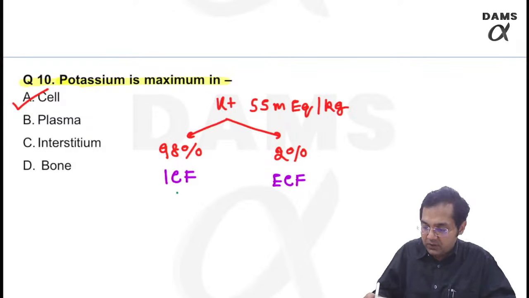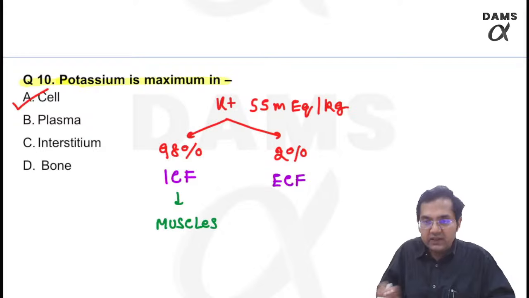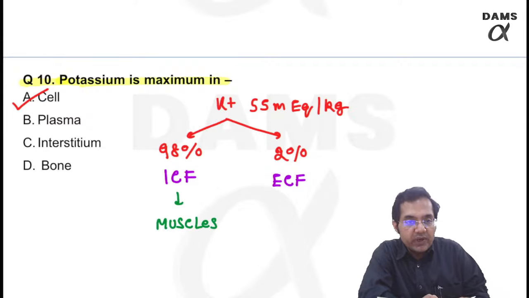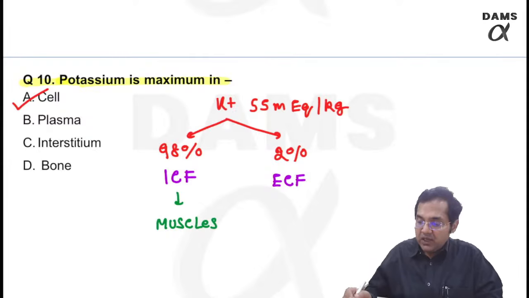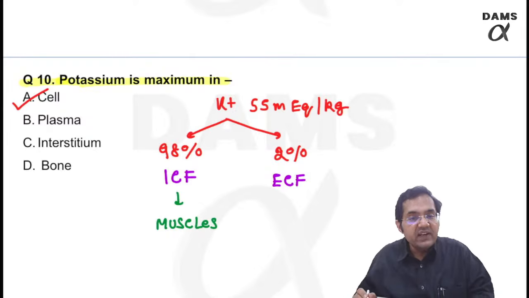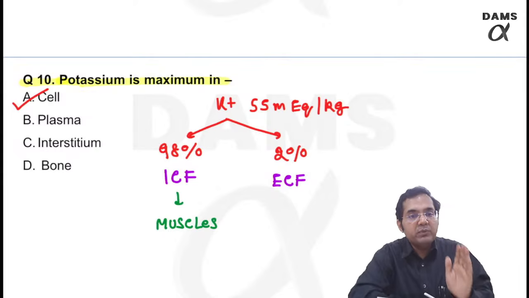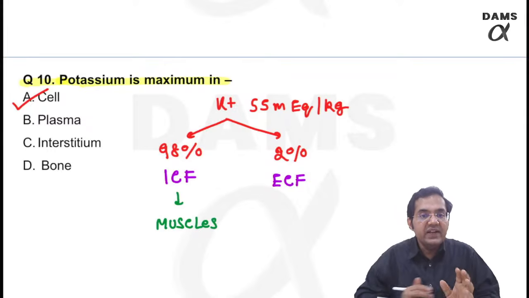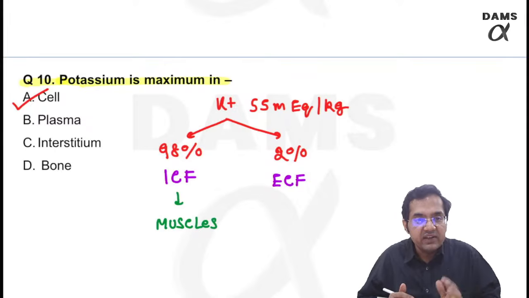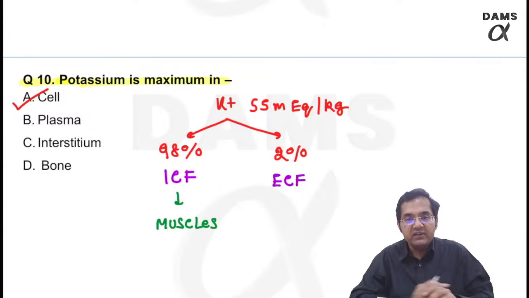Also remember, in the ICF we are saying mainly in the muscles, right? No, it is not plasma. In the plasma, in fact, it would be very less because ECF is only 2%, right? So maximum potassium, remember always 98% is inside the cell, intracellular. Which tissue? Muscles, right? Very important question.